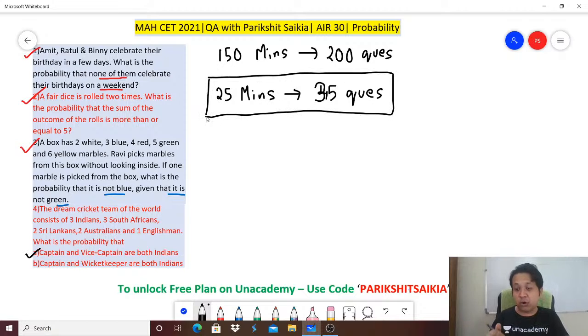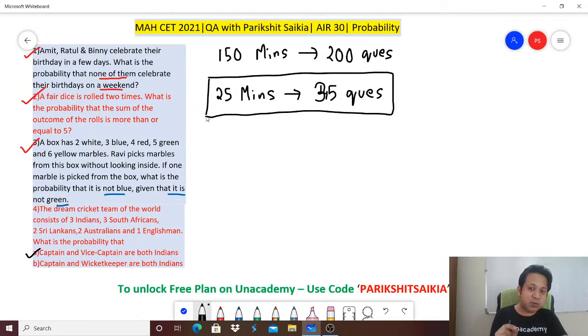Now remember, there is no negative marking. So for every 35 questions, I used to find out which of them were easy. In around 23 minutes, I would attempt around 25 questions. And in the remaining 2 minutes, I would just tick, intelligent guessing is what I call it, for questions which I could not solve. That is how I got 99.88 percentile with an All India rank of 30.